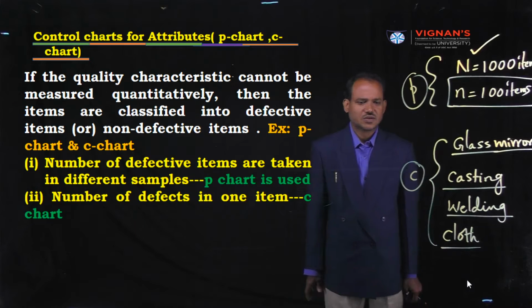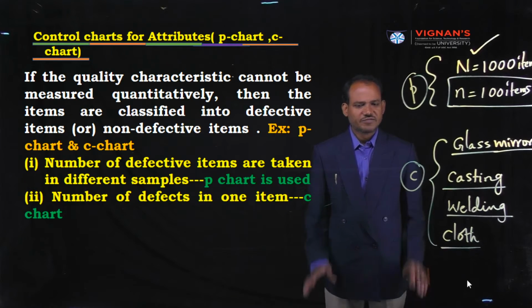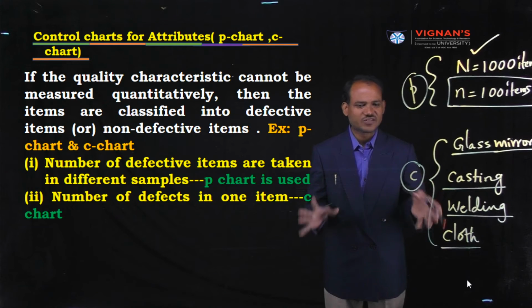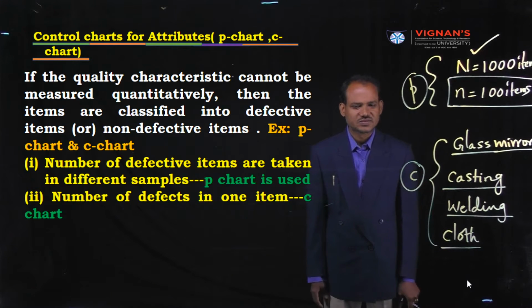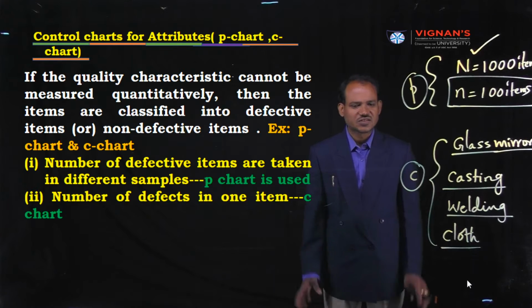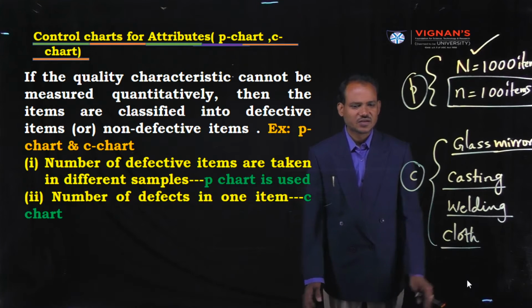Ultimately you can remember one thing: when we use the P chart, it means the number of defective items is taken in different samples. Similarly, when we use the C chart, it is the number of defects in one item. Under this situation we use the C chart. Okay.